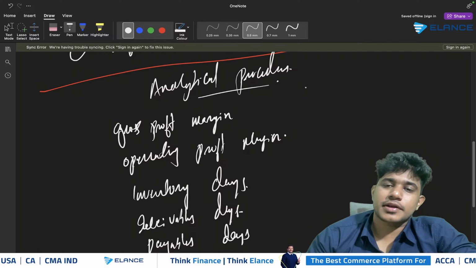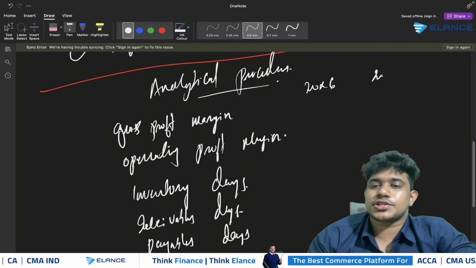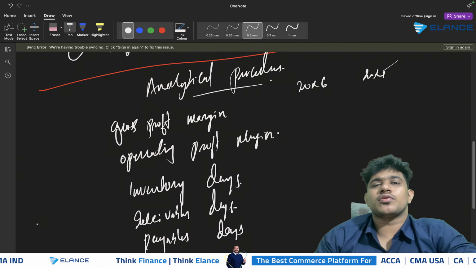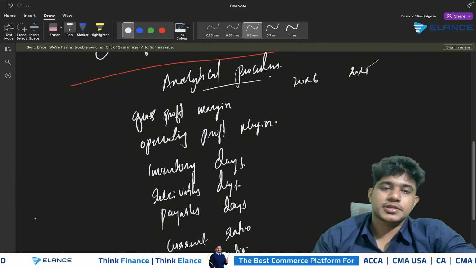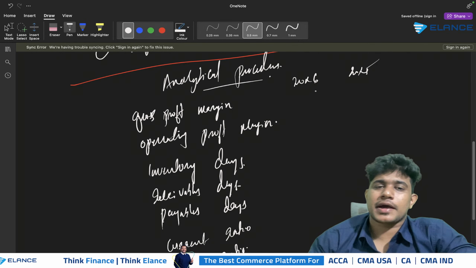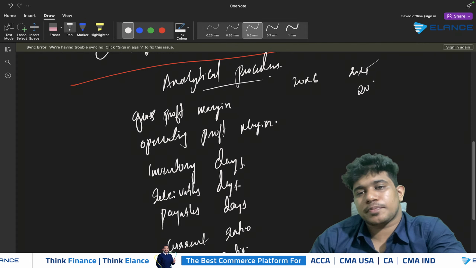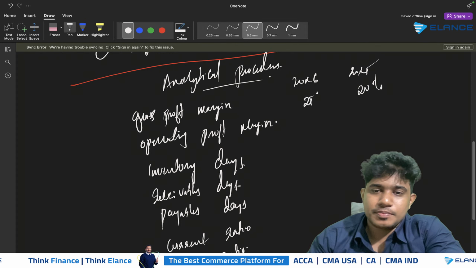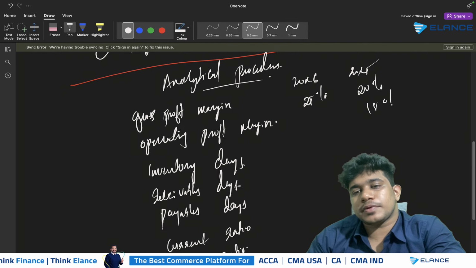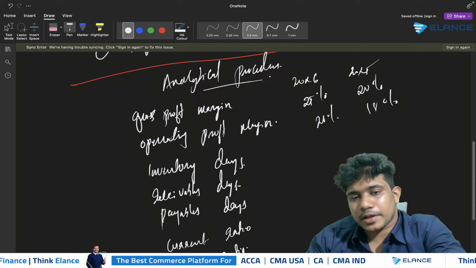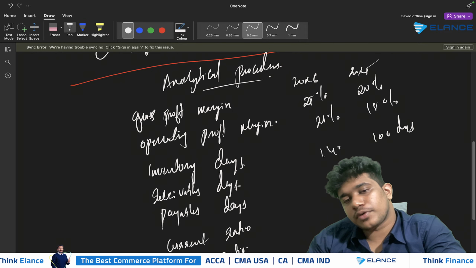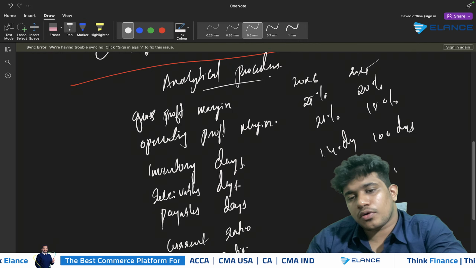But when you calculate the ratios, make sure that you calculate them for both the current year as well as the previous year. You are not required to include any formulas or computation in your answer. You are only required to provide the final answer. Consider that in the prior year, the company's gross profit margin was 20% and in the current year it's 25%. The operating profit margin was 18% and 20% respectively. Inventory days was 100 days in the previous year and now it becomes 140 days. And the same for all the days.